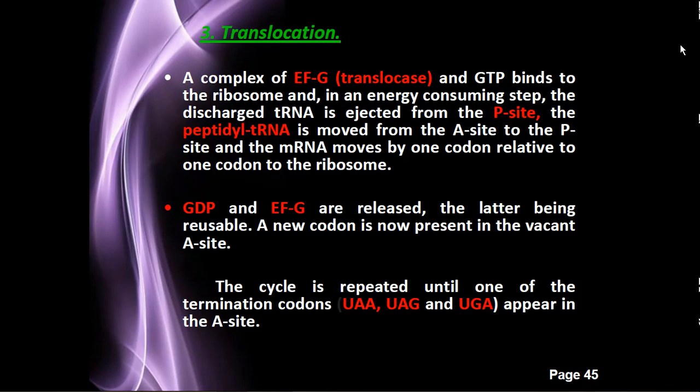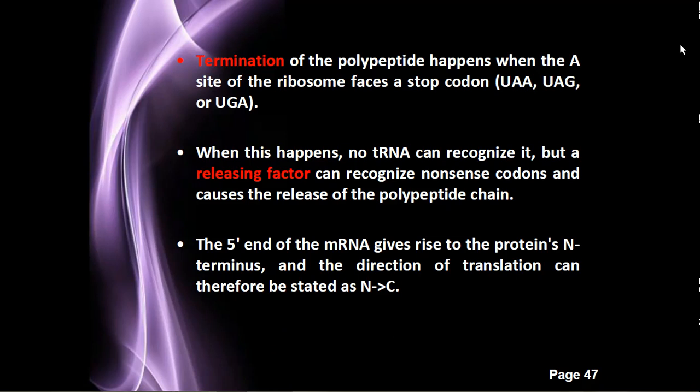Okay, then translocation. Translocation happens in the presence of the enzyme translocase, and GTP binds the ribosome in this energy consuming step. Translocation means it continuously translocates the peptides, and there is a formation of peptide bonds and a continuous long chain of amino acids. After the translocation, termination happens.